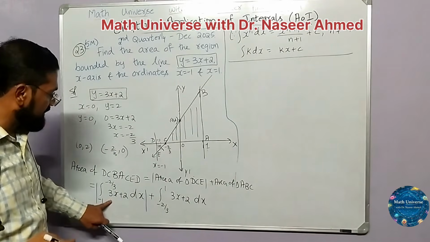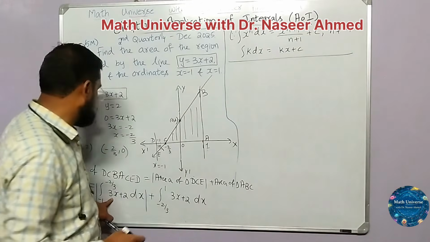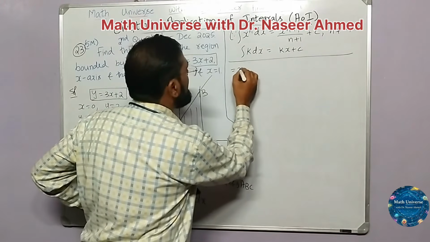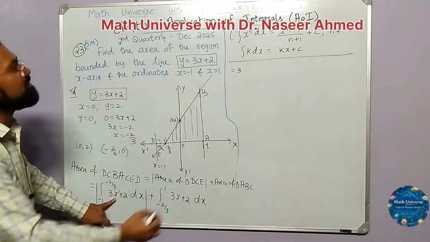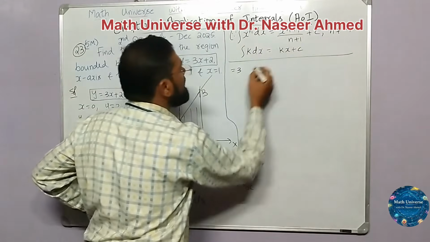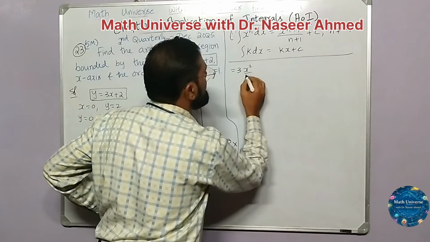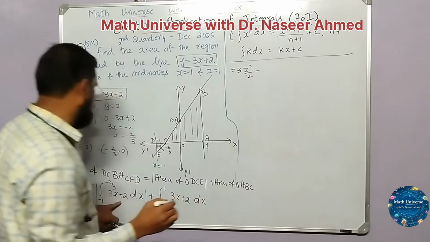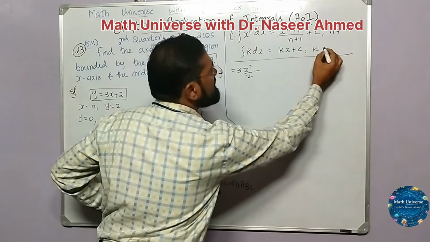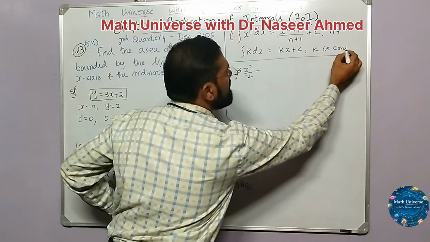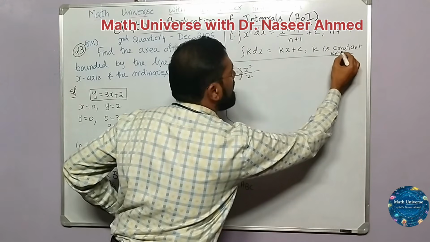For the integration of this, I have to apply the scalar rule, so 3 is a constant, keep it as it is. Integration of x, where the power of x is 1, so n is 1: x power n plus 1, which is 2, divided by 2, then plus 2. Integration of k is kx, where k is a constant and a real number.